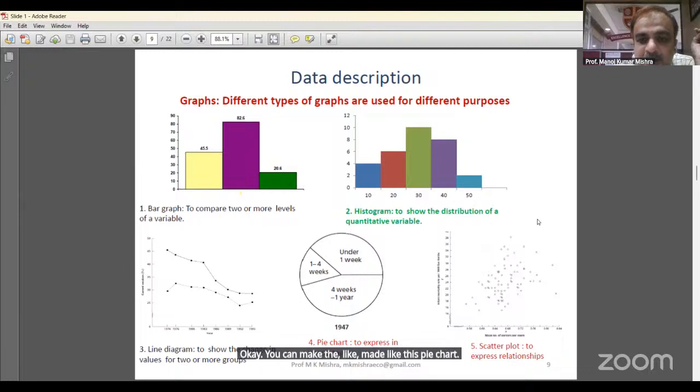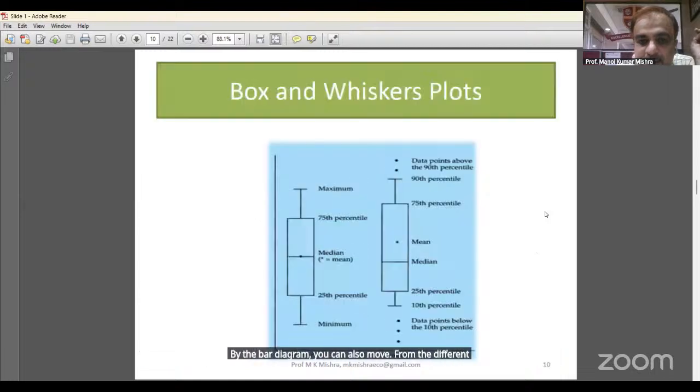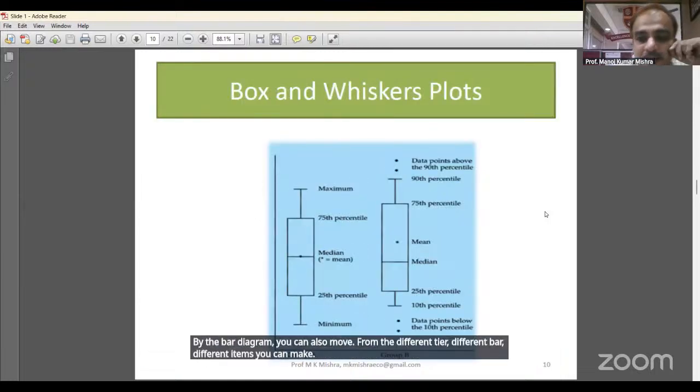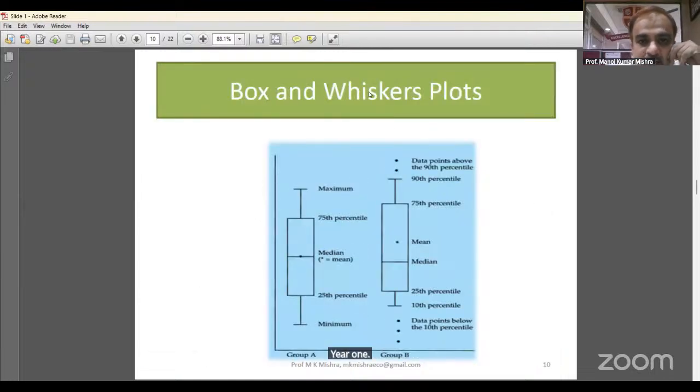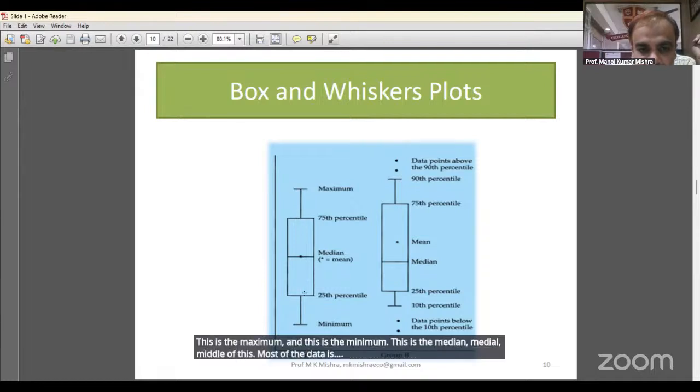By the bar diagram, you can also make it, from different years, different bars, different items. Here another one is the box and whiskers plot. Here this is the maximum, 100, and this is the minimum. This is the median, the middle of this. Most of the data lies from this to this.